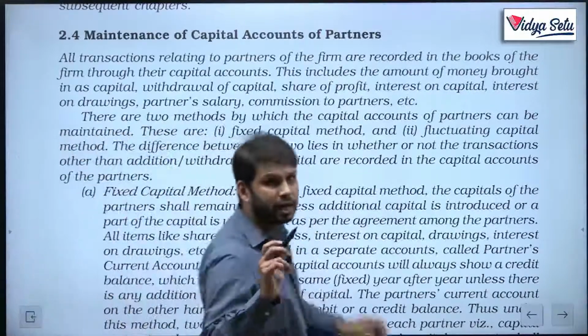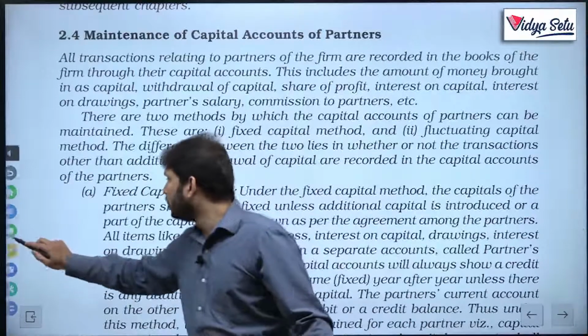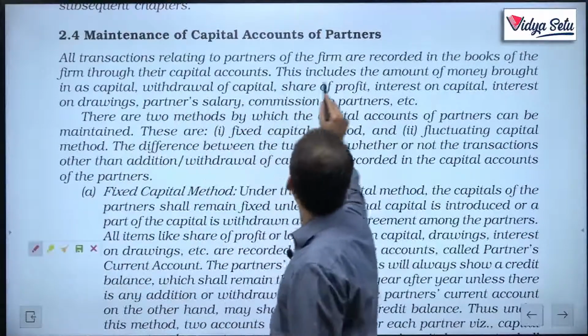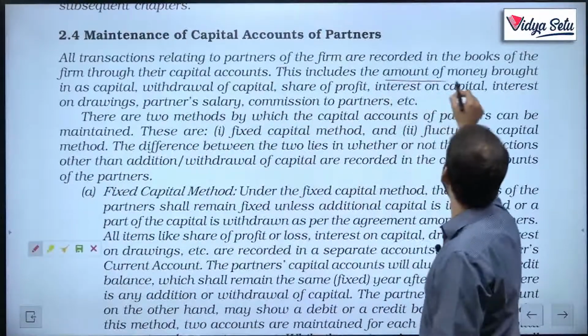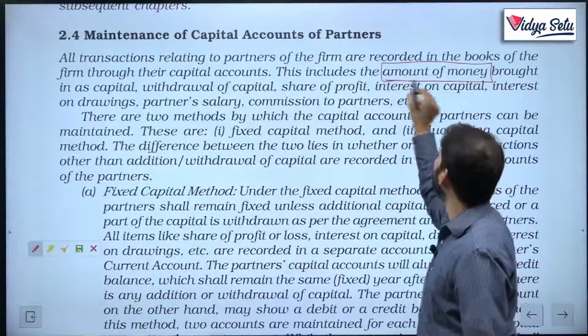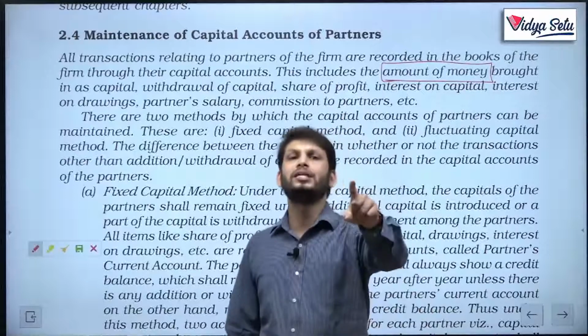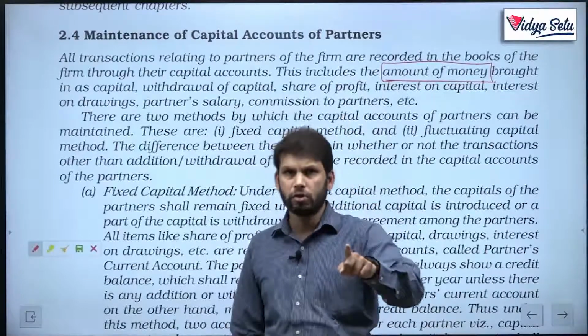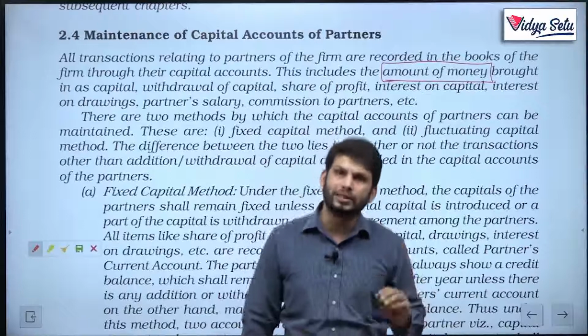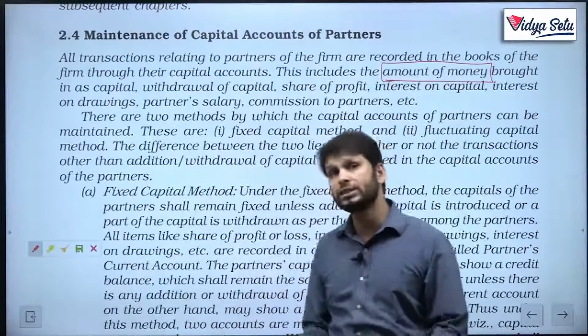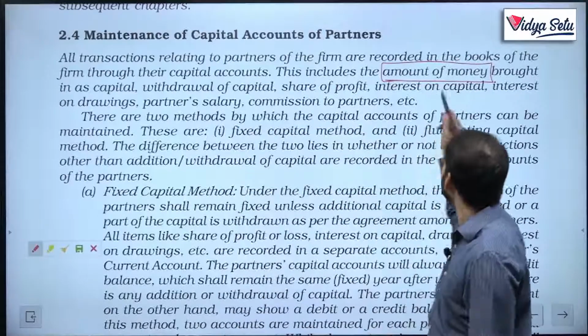Now what is happening, guys? First of all, as I told you, the most important thing, this includes the amount of money. So if a partner brings the land, if a partner brings the machinery, though it is still a part of capital, for the sake of 12th standard accounting, we will just consider it as money.